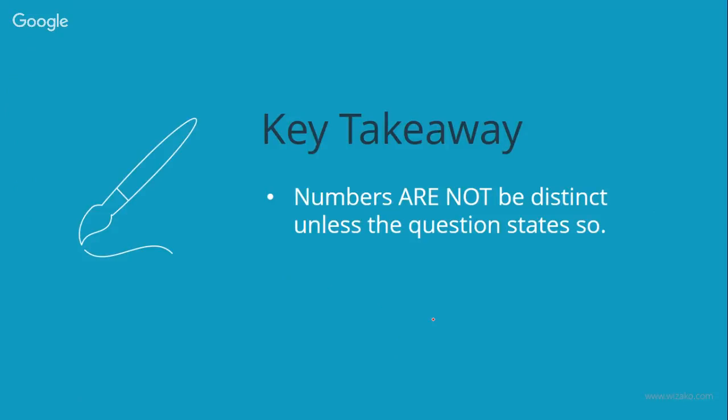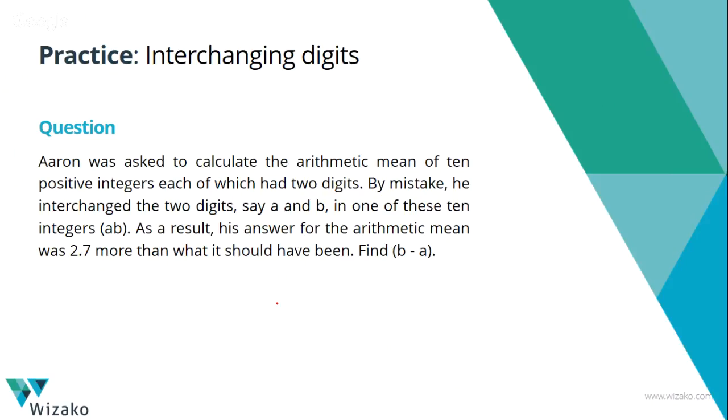Move on to the third question. This is an interesting question too. Aaron was asked to calculate the arithmetic mean of 10 positive integers. Now start making note of these, right? They said that these numbers are positive integers. Are they distinct? Not mentioned. So these can very well be the same numbers, right? Each of which had 2 digits.